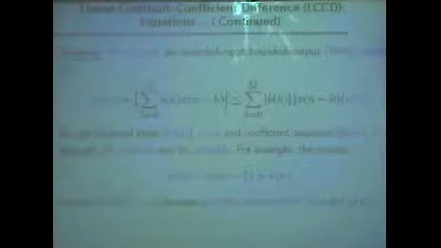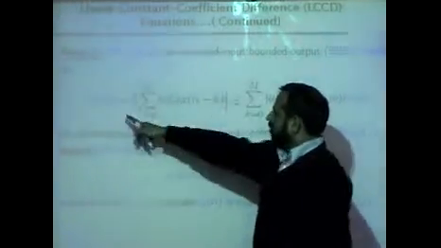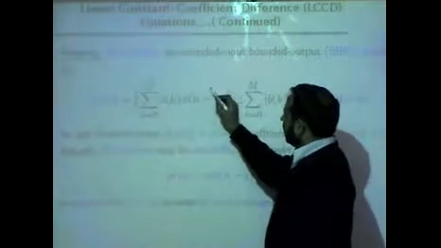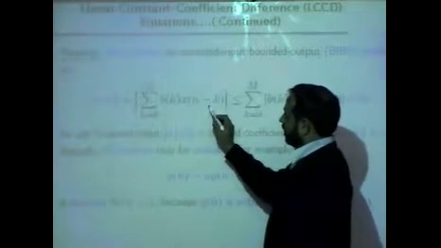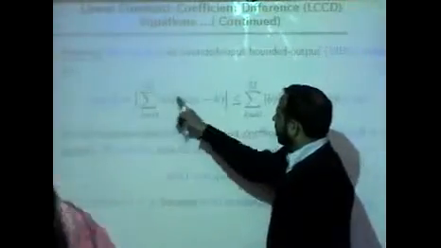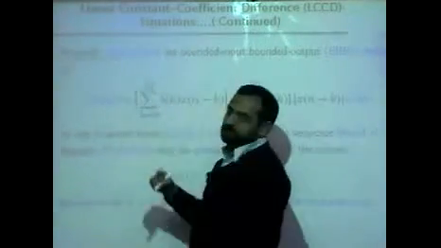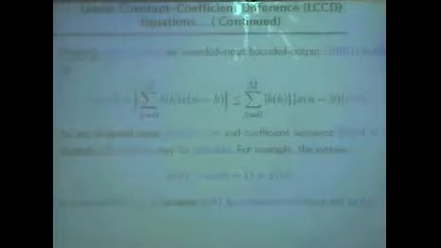So for a difference equation, we say there are two types of system. One system is where you are not using any previous output. This is the same as the convolution. If you are only using the current and the previous values of the input, and you are not using any previous output sample, it is usually called a moving average system. You are only using a finite number of input samples, and this system is called a moving average system.